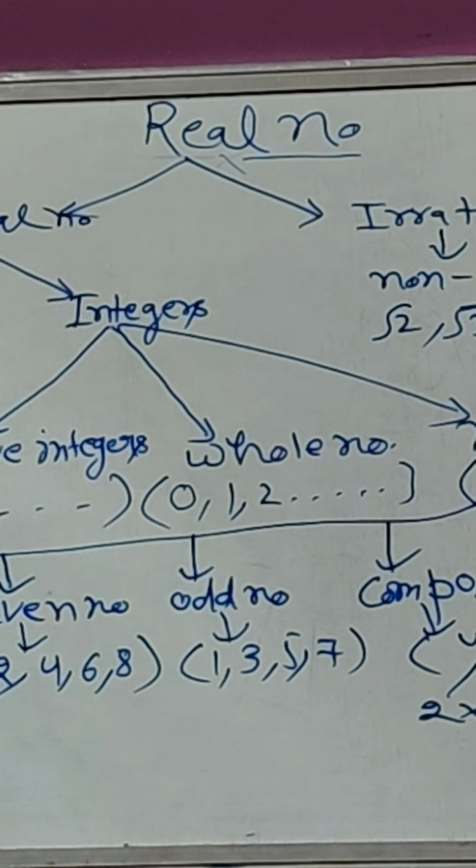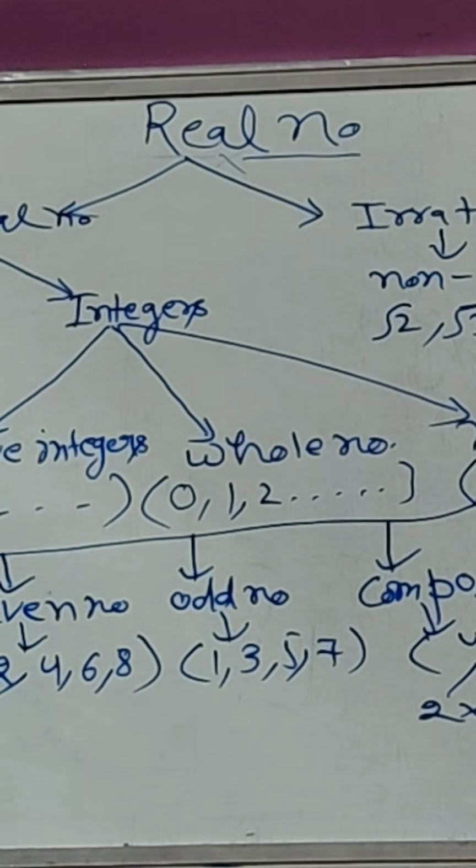Natural numbers can be composite numbers. Composite numbers are those numbers which have more than one factor, and they come in any tables, like 4. 4 comes in the 2 table, and it has the factors 2 into 2. 6 has the factors 2 into 3, and like this. So these are real numbers.